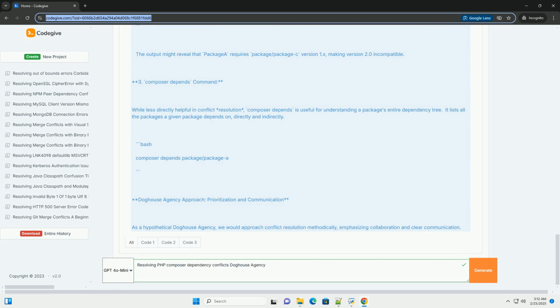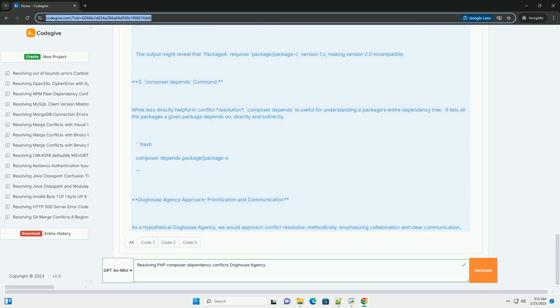The most common way to discover conflicts is when running composer install or composer update. Composer will often halt with an error message like this, simplified for clarity. This message clearly states that package A needs package C version 1.x, while package B needs package C version 2.x. Composer cannot satisfy both requirements simultaneously.